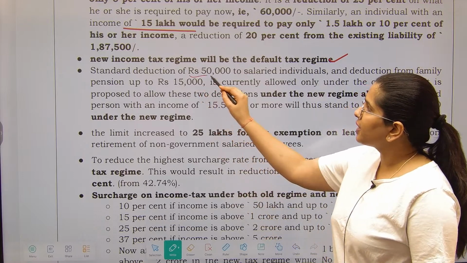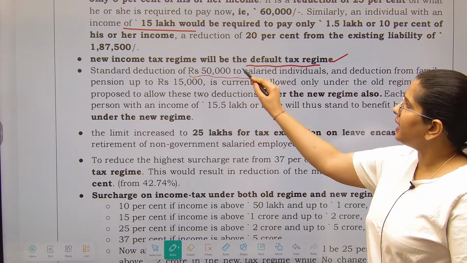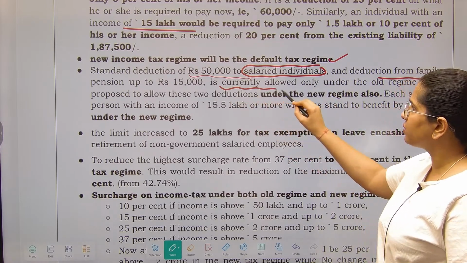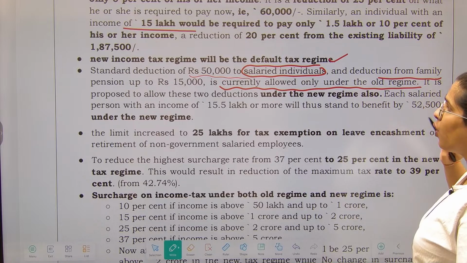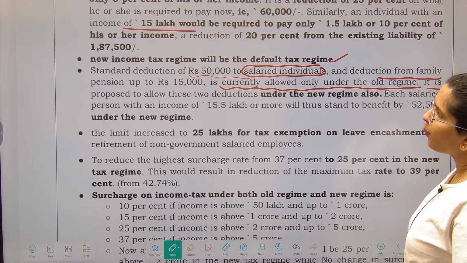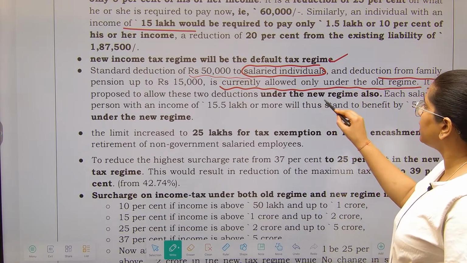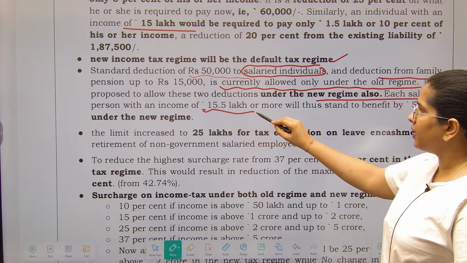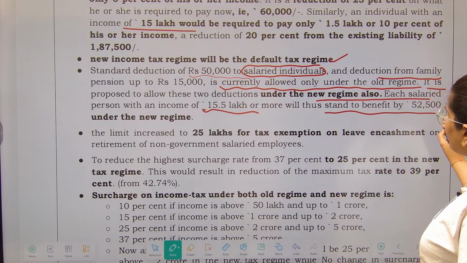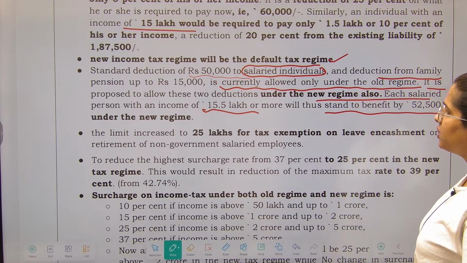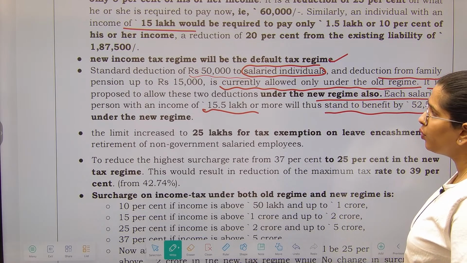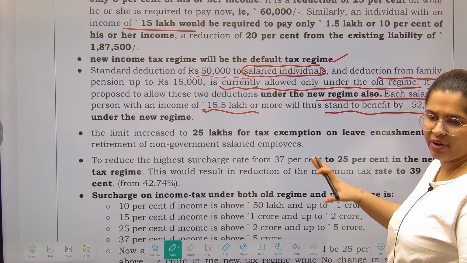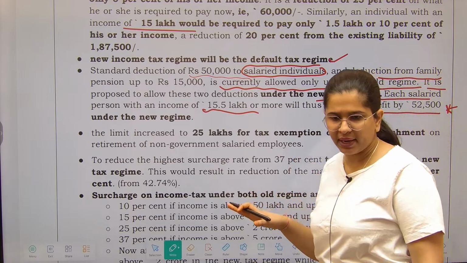Next, the standard deduction of 50,000 to salaried individuals and the deduction from the family pension up to 15,000 is currently allowed only under the old regime. It is proposed to allow these two deductions under the new regime also. Each salaried person with an income of 15.5 lakh or more will thus stand to benefit by 52,500 under the new regime. How has this particular benefit been derived? After calculating all the kinds of rebate as well.